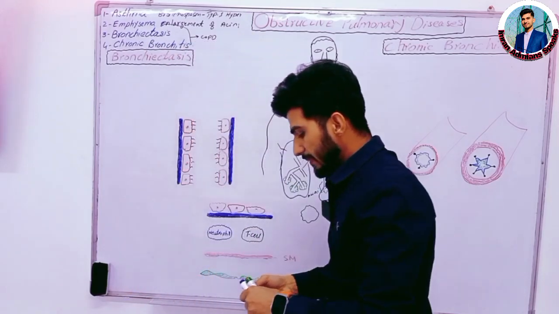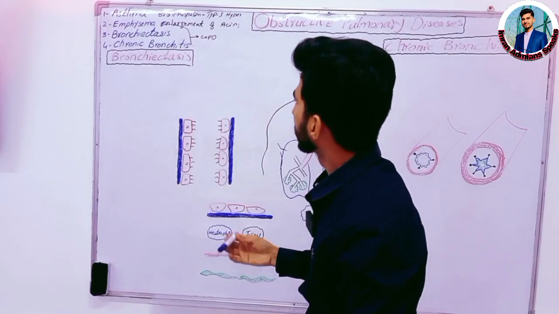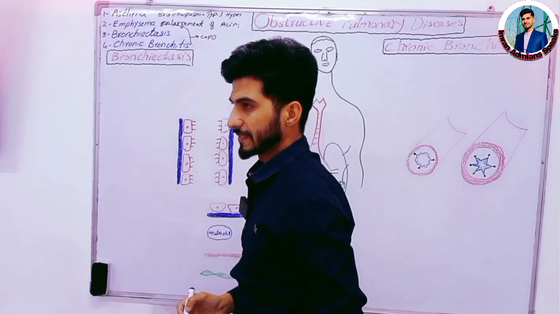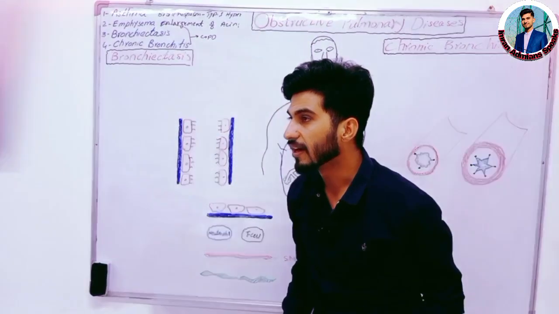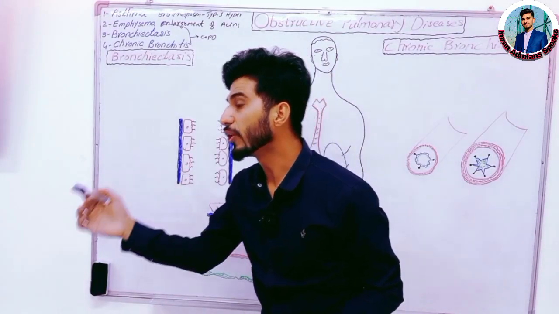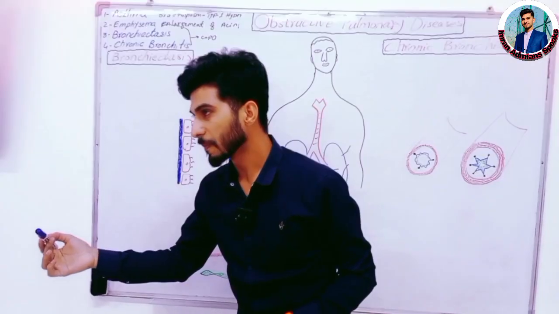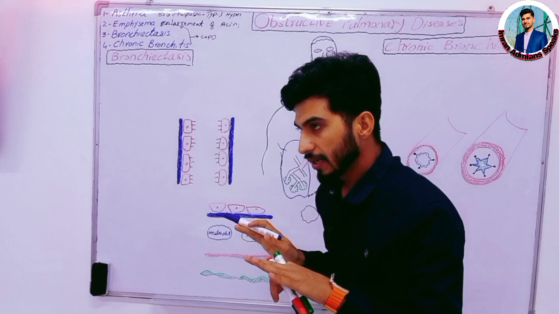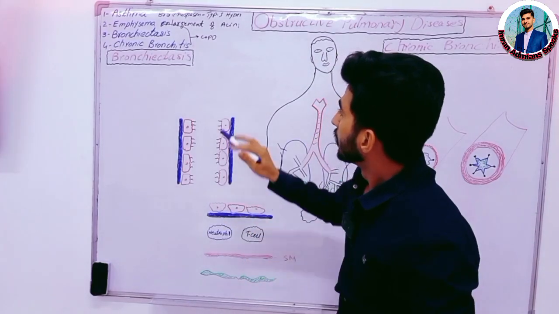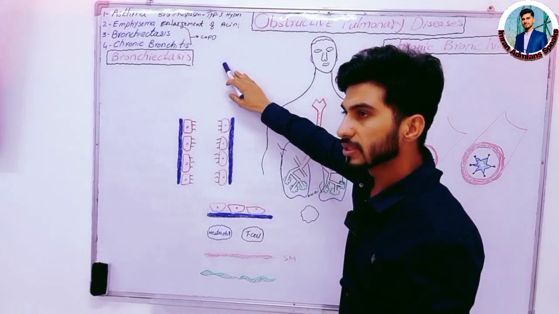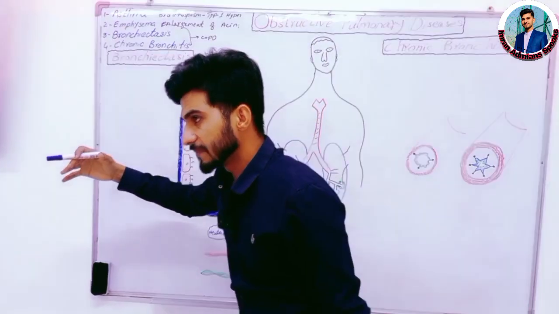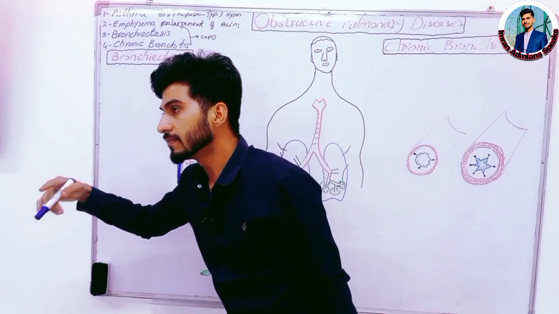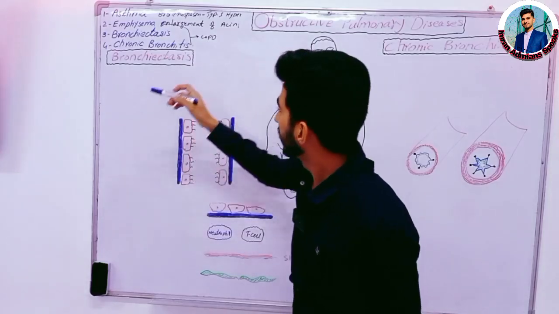In today's lecture, what is bronchiectasis? Bronchiectasis is the dilation of the bronchioles or bronchi. During MCQs, one MCQ will come: in which disease is there a destruction of the acini?